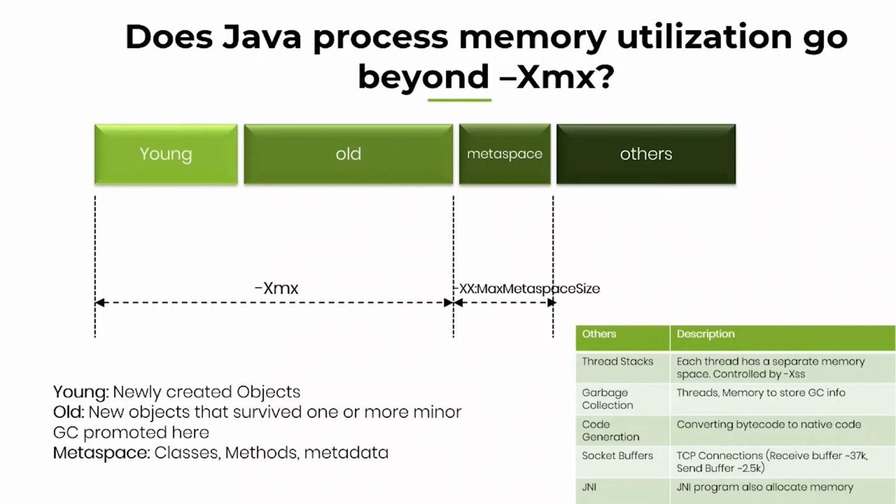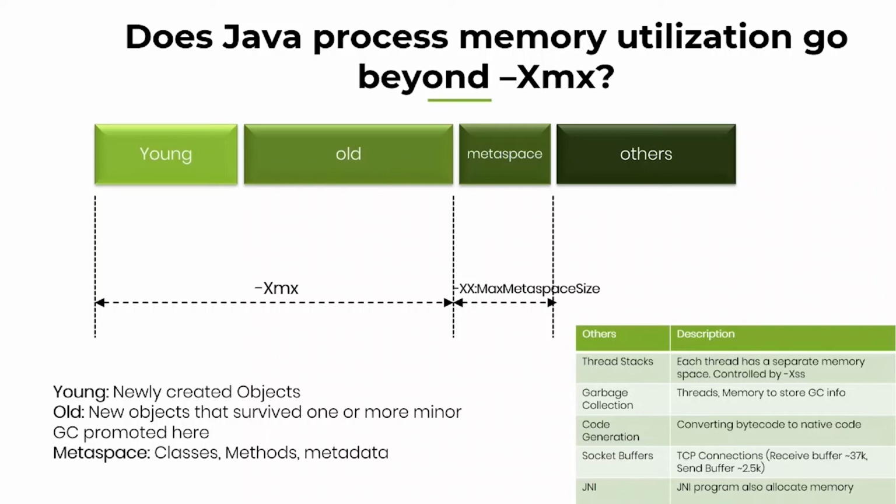And similarly, next one is socket buffers. Our customers make connections to our application. When they make a connection, the connections need memory. And that connection memory comes from this others region. Similarly, our application talks with several databases, external third-party APIs, different systems of record. Those need connections. Those connection memory come from this others region.